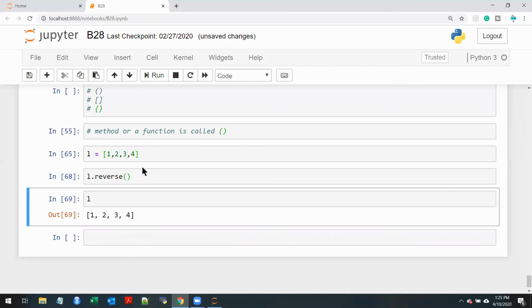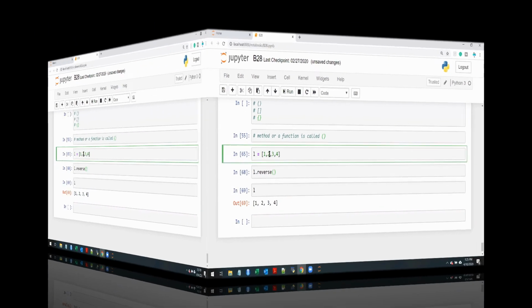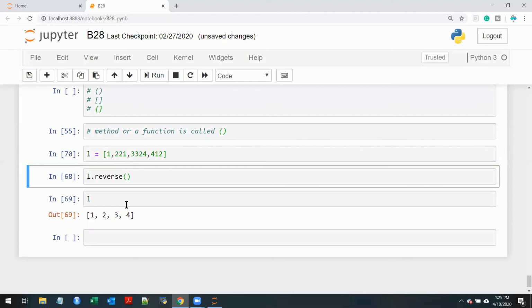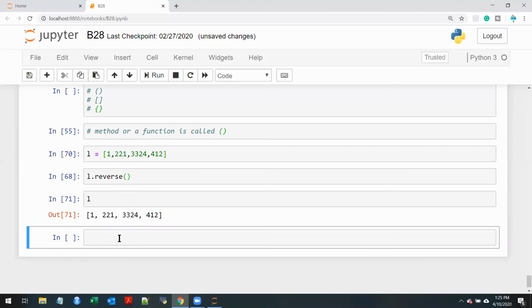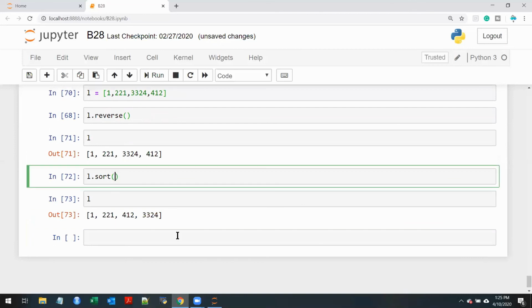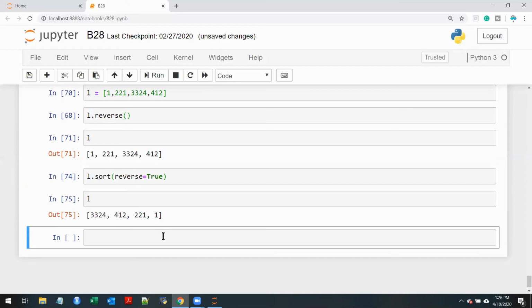Now let me have some random numbers for now. Okay, and I'll say 4, 1, 2, whatever. Now, what I want to do is first show you what L is. Now I want to sort. Observe how the sort works. It is sorting in ascending order. What if I want descending order? In that case, I will give an argument reverse equal to true, because of which the list will get reversed.